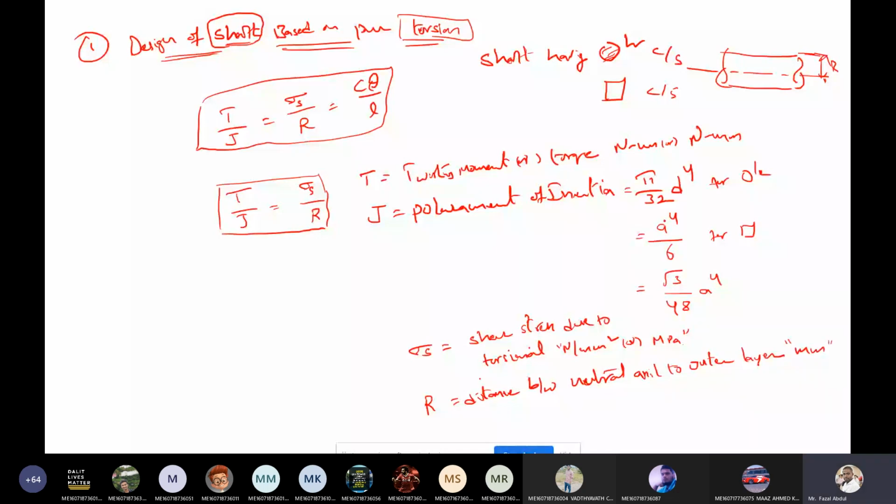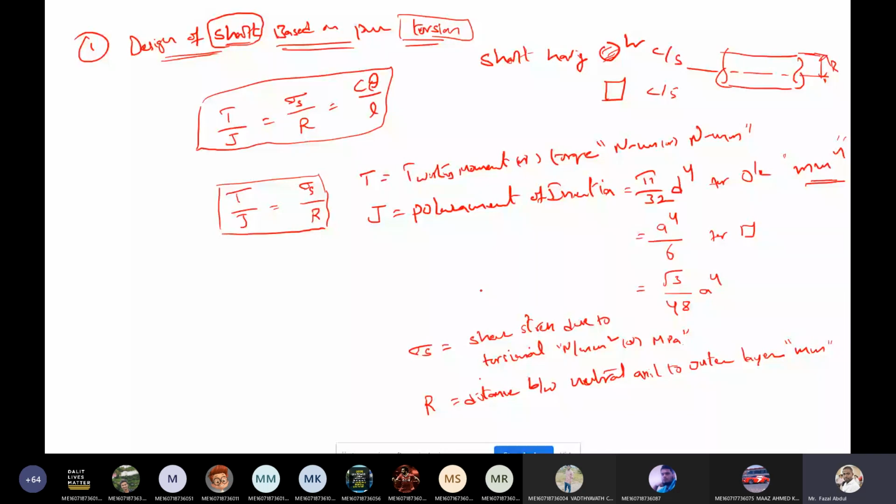This terminology is also very important, Babu. If you know the notations but you don't know the meaning, it is a waste. So that's the reason I wrote it here.